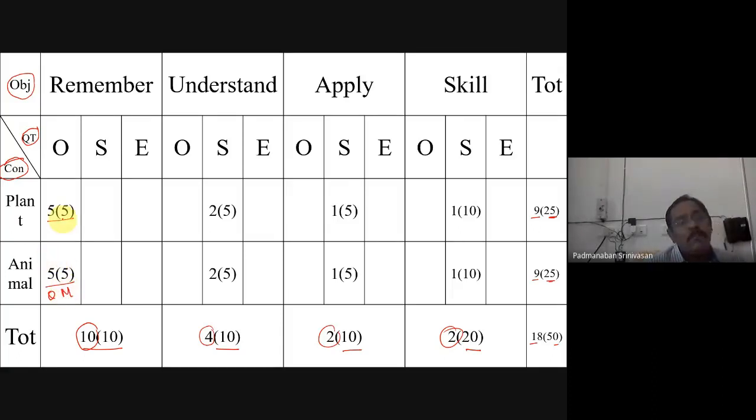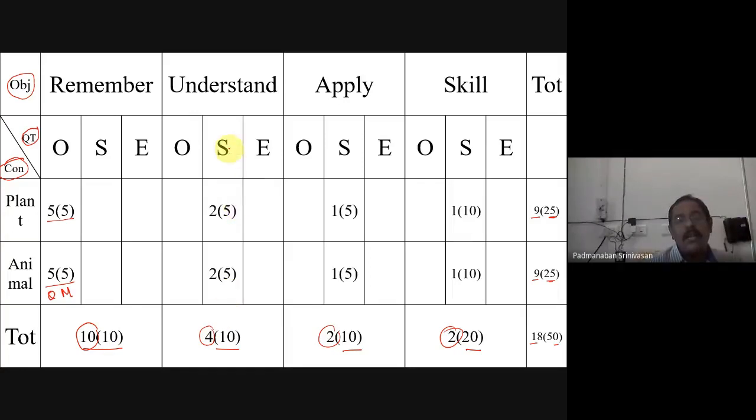Objective will be like that only. It may be MCQ, it may be fill in the blanks or match the following, whatever it is. So this is objective we have filled, and then total this 10 has come. Now we are going for short.